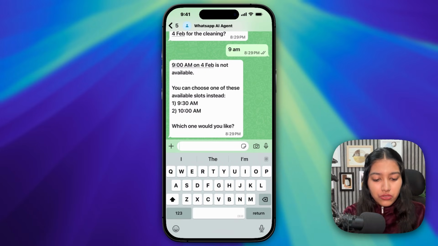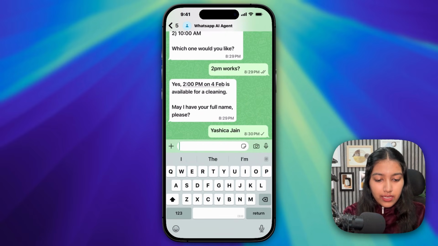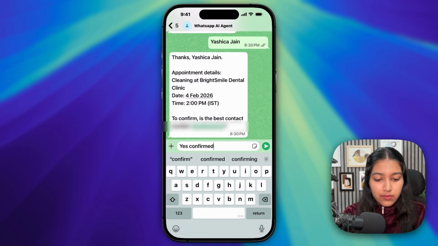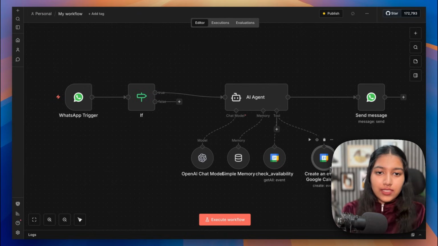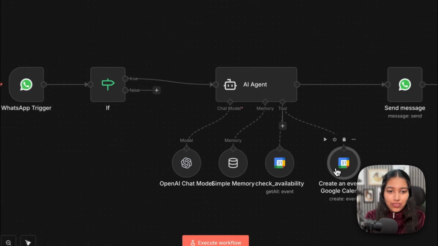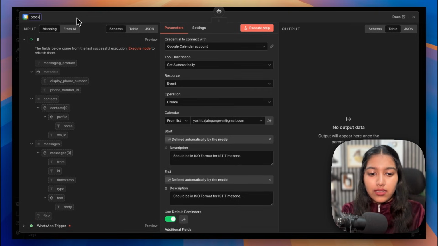So let's say I don't want to choose from these. Let's ask it if 2 p.m. works. So let's give it my name. Yes, confirmed. All right, so that is done. So all of this is working fine, but I just now noticed that I didn't rename this tool, but it still worked. So let me call it book appointment. This name should be the same as what you have in the prompt.